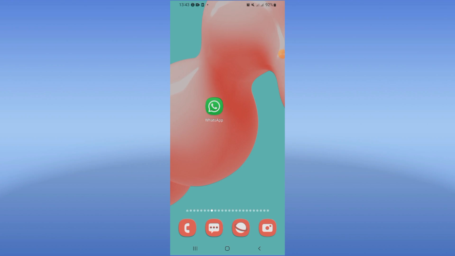How to fix WhatsApp sound problem easy and quick. Welcome everybody. I will show you how to fix this.